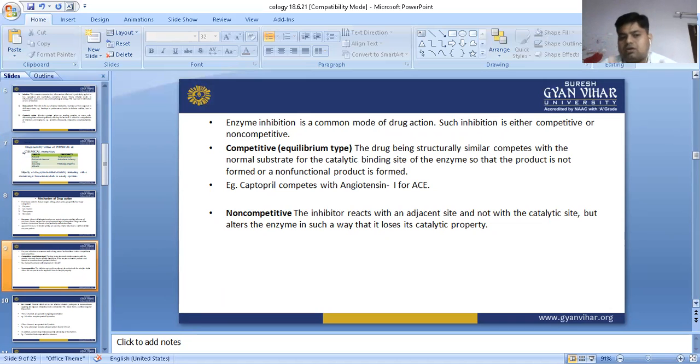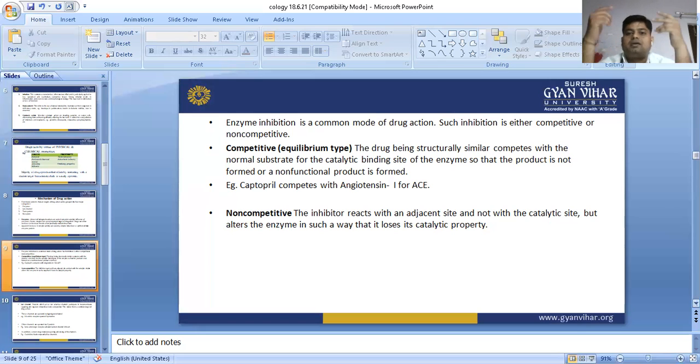This competition you can see in case of sulfonamide. In case of sulfonamide, what would happen? Para amino benzoic acid, PABA we call it, is an essential component for the metabolism of the bacterial enzyme.